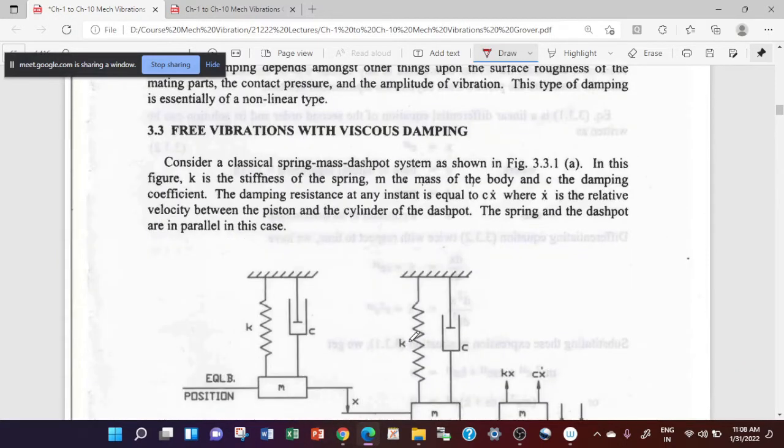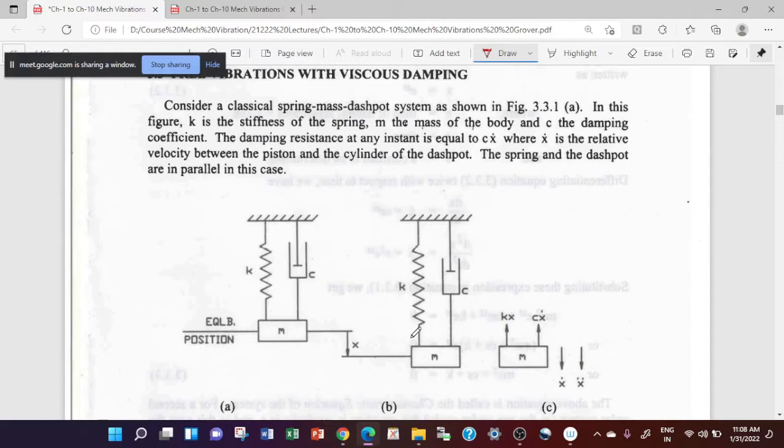So now let us consider a single degree of freedom spring mass system having a stiffness k and mass m.